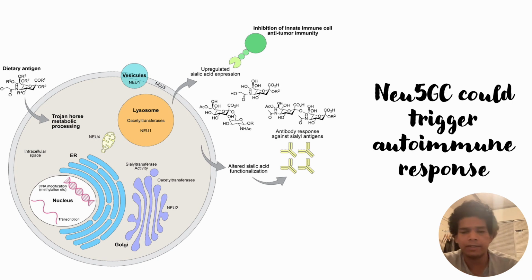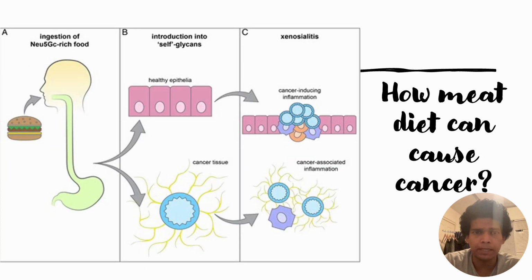Let us try to understand this in simple terms, so that those who don't have much biological background can understand this figure very easily. Someone who regularly takes meat that has this Neu5Gc-rich food, as most other mammals do, it will go into the epithelial cells or other cells, cancer tissue.